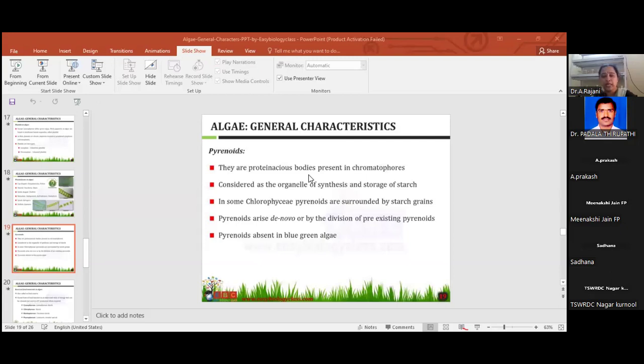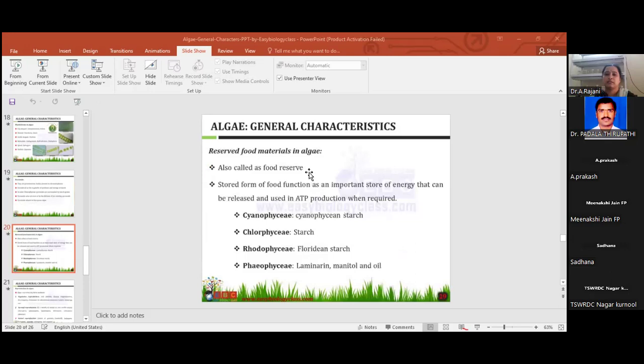Only in blue-green algae, pyrenoids and plastids are absent. You can be asked any example of blue-green algae: Oscillatoria, Anabaena, Nostoc. These are examples for BGA. Here, the plastids and pyrenoids are totally absent.